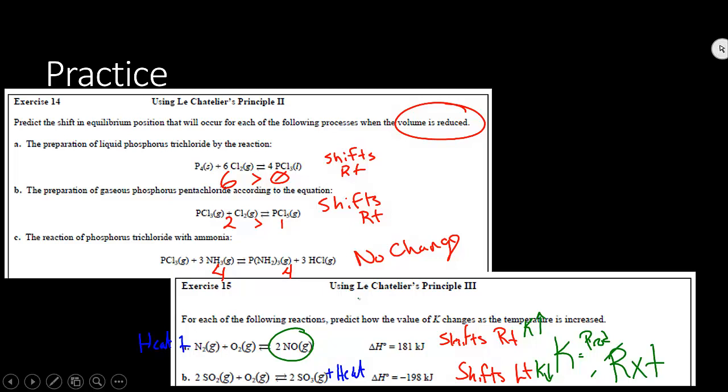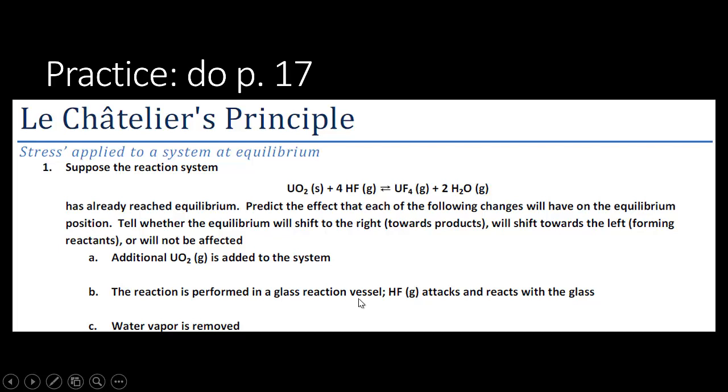That's why I told you that equilibrium position is related to temperature. Changing the temperature can shift the value of K. In fact, it's the only thing that will shift the value of K. With that, you are able to finish page 17 in your packet. I will see you next time.